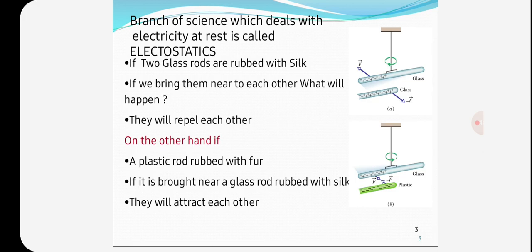However, if some negatively charged electrons are removed from the body, it is left with an excess of positive charge, and the body is said to be positively charged. On the other hand, if some negatively charged electrons are added to it, it is left with an excess of negative charge, and the body is said to be negatively charged. The total deficiency or excess of electrons in a body is called its charge.